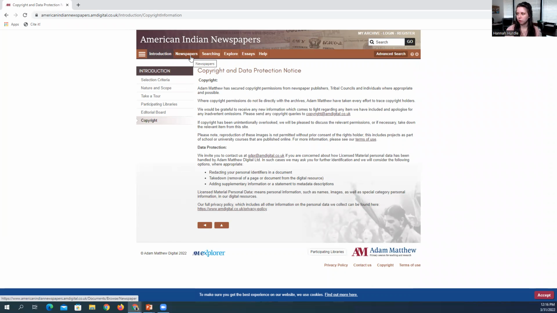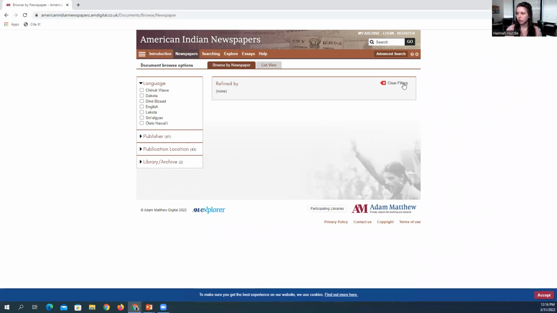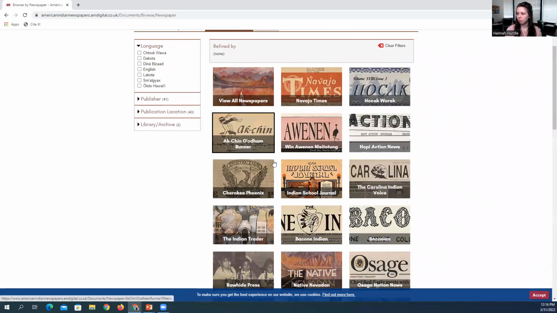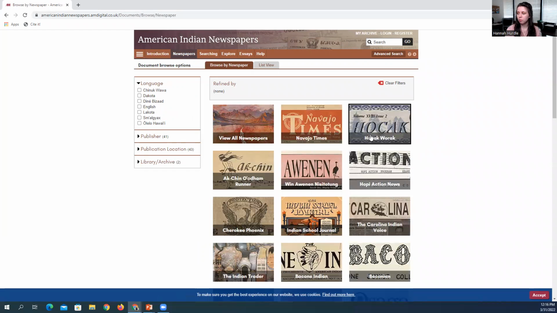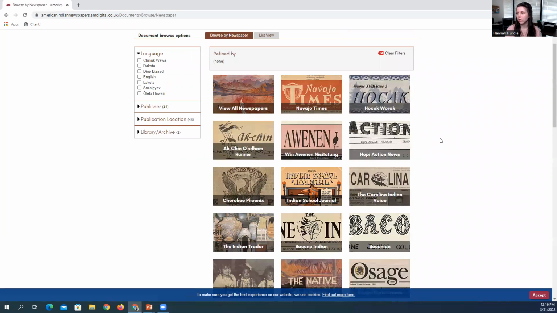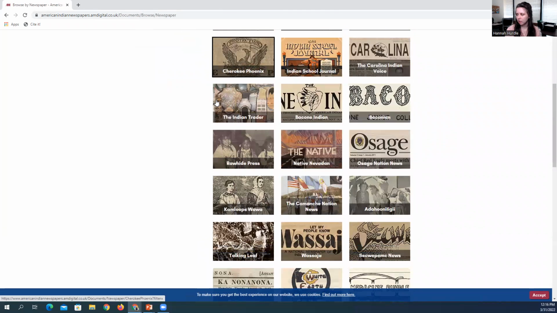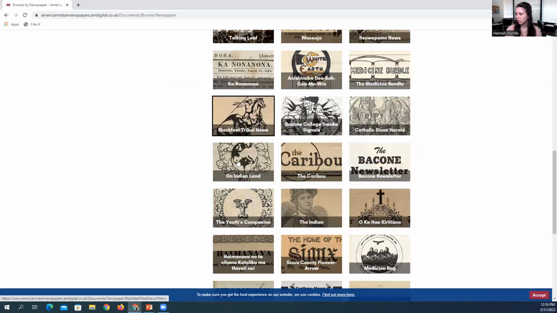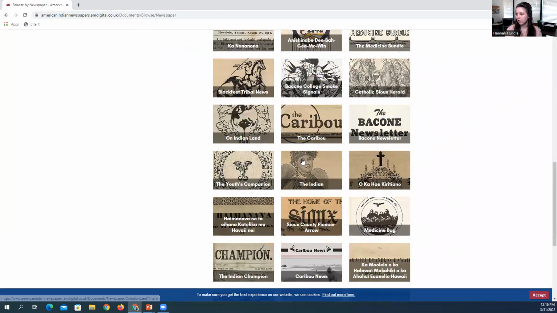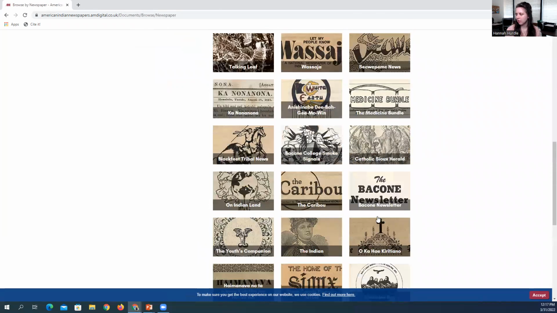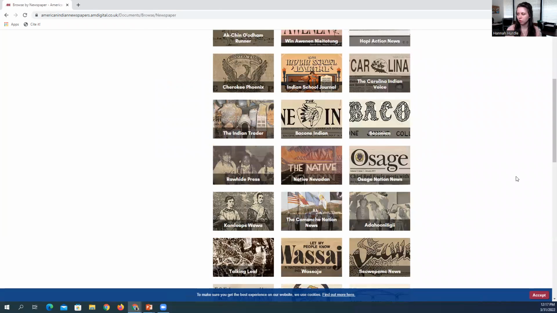So now I'm going to go up to newspapers. So here is where you can start searching for newspapers. They have several different ways that you can search. You can select a specific newspaper, or you can view all newspapers. So they have the Carolina Indian Voice, the Indian School Journal, the Indian Trader, Cherokee Phoenix, On Indian Land, the Indian Medicine Bag. So there's a bunch of different ones that you can choose from.